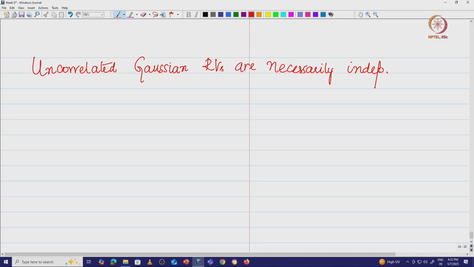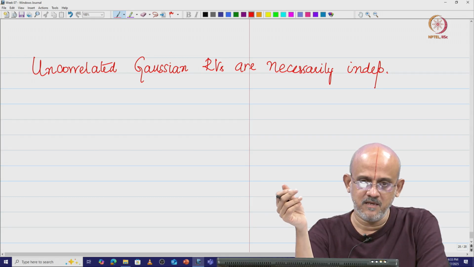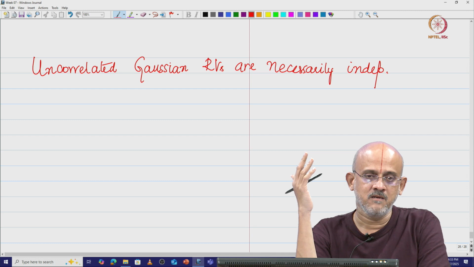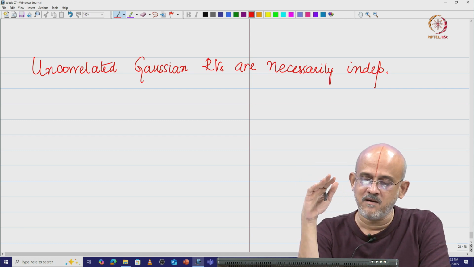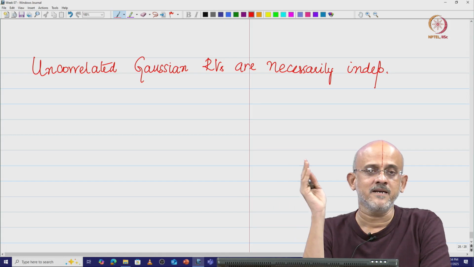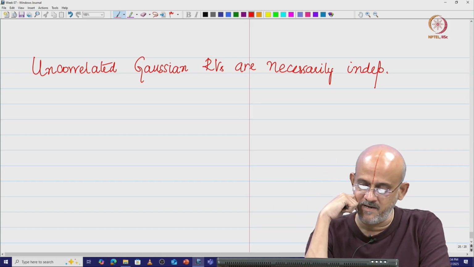Throughout the lectures on probability, we have actually seen statements like this. What was that? We started with saying impossible events have 0 probability, 0 probability events need not be impossible. Now we say that independent random variables are uncorrelated, uncorrelated random variables need not be independent.